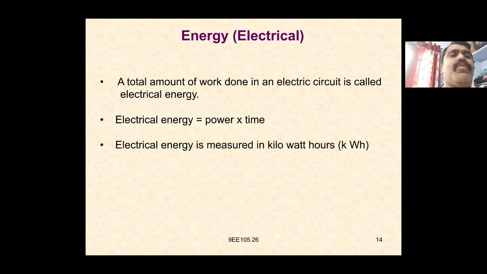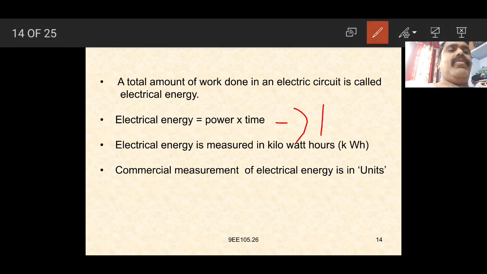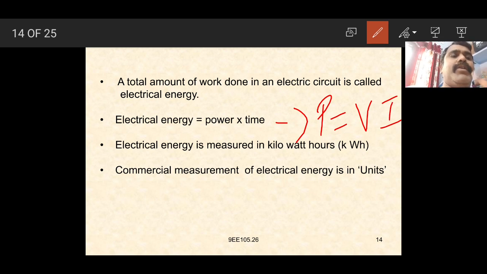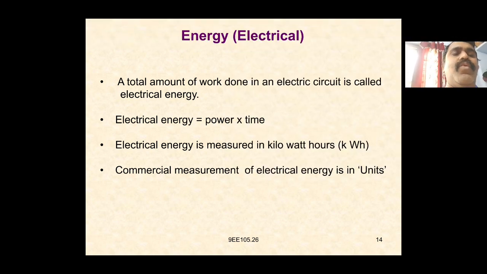Electrical energy is measured in kilowatt hours. Electrical energy is power into time, where the power P is equal to V into I. Commercial measurement of electrical energy is in units.